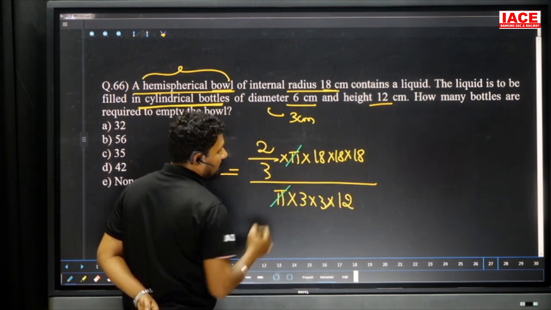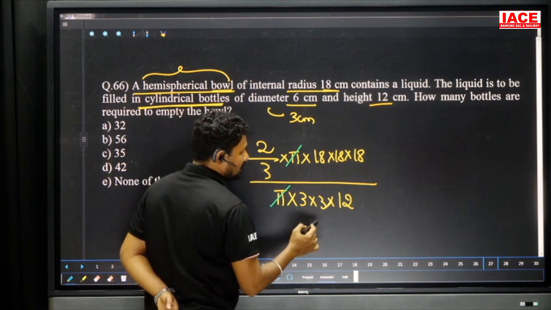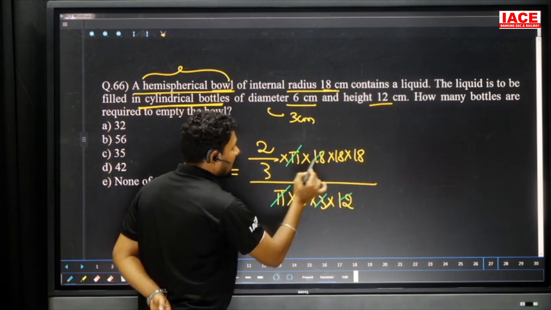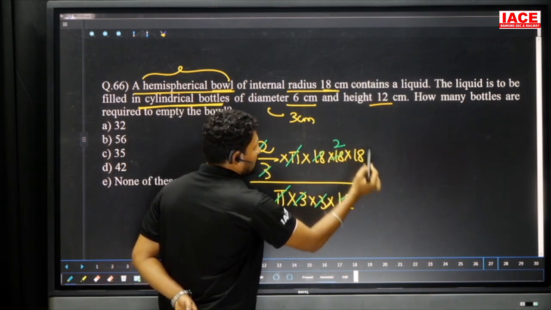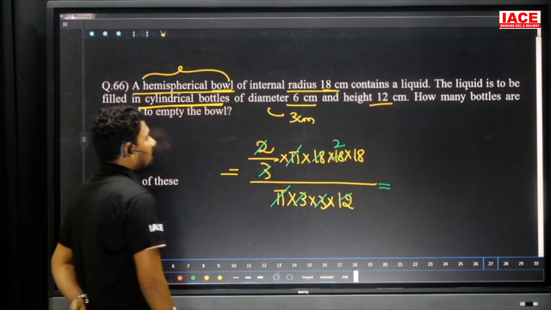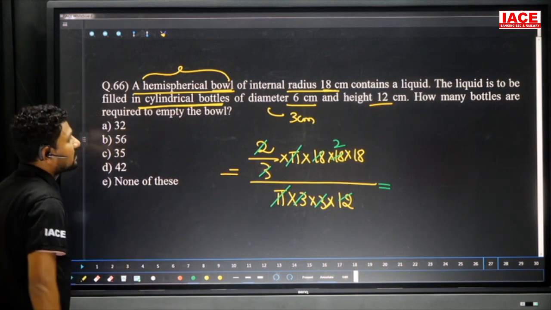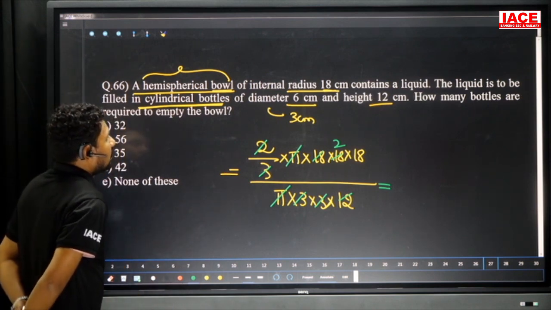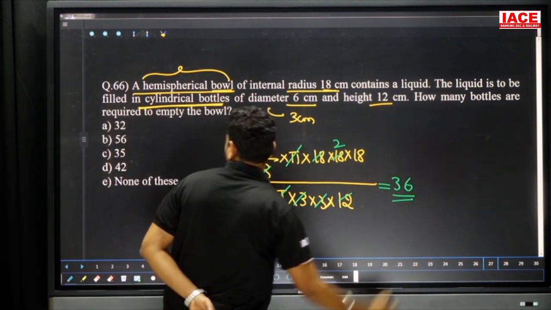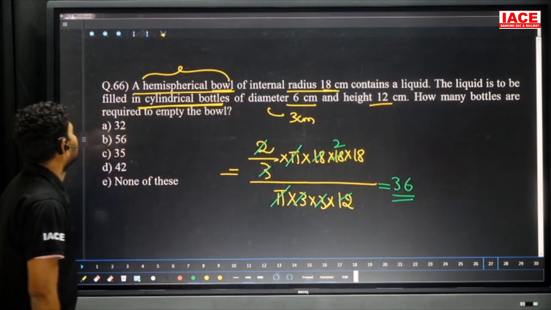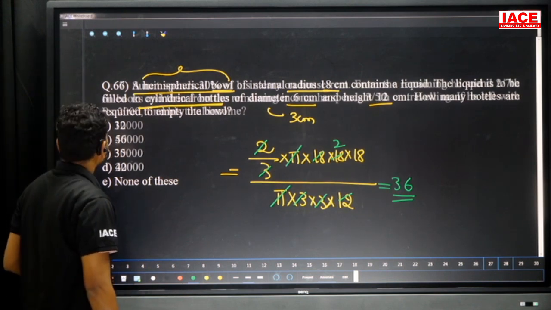Here the pi value cancels. 12 3s are 36. 18 2s are also 36. And 3 3s are 9. 9 2s are 18, so 18 2s are 36. 36 bottles are required. Option is what? None of these here. Move on to the next question.